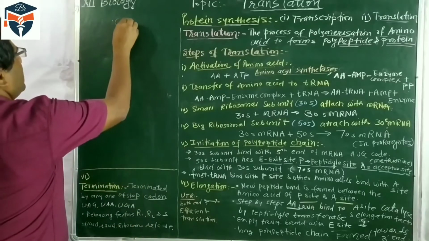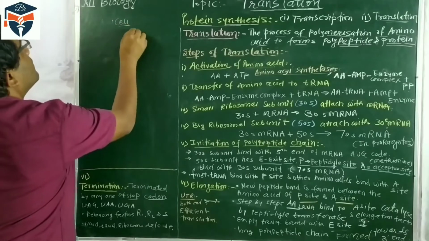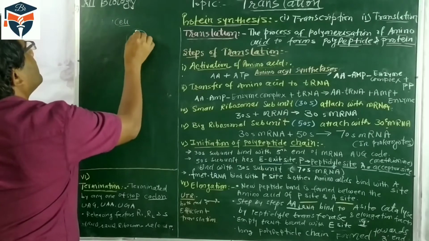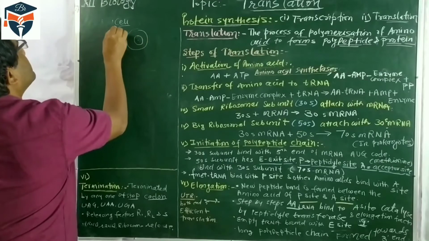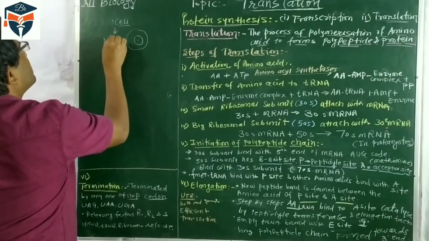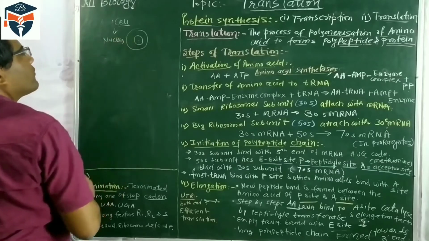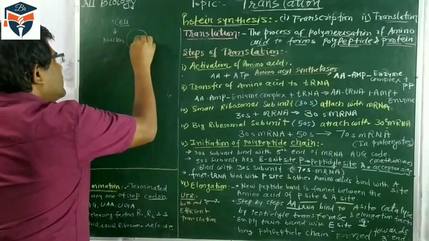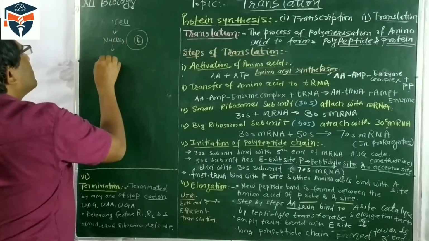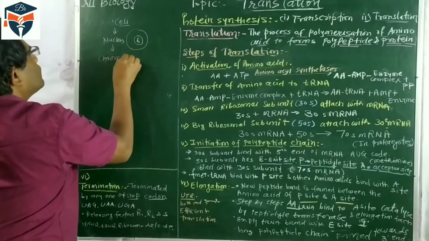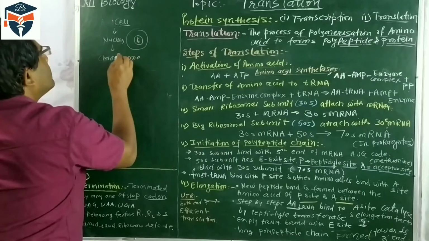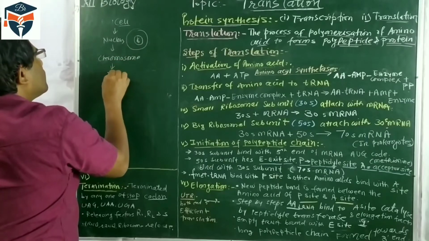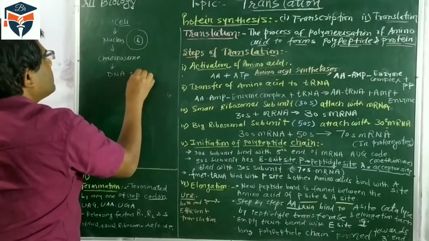First you see the cell. Inside the cell there is a nucleus, and inside the nucleus there are chromosomes. The chromosome is made up of DNA plus protein.